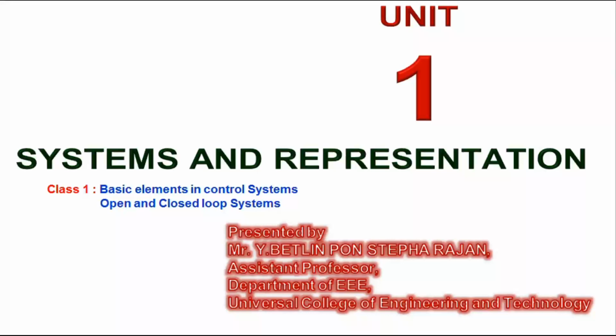The first unit covers the actual systems and their representation. Representation means converting the actual system into the mathematical model or the transfer function model. The transfer function model or the mathematical model is the computer understandable model. Then only we can analyze through a computer before designing the system or making any modifications in the system. We can analyze by using the computer.